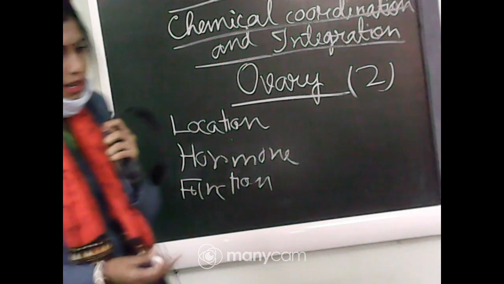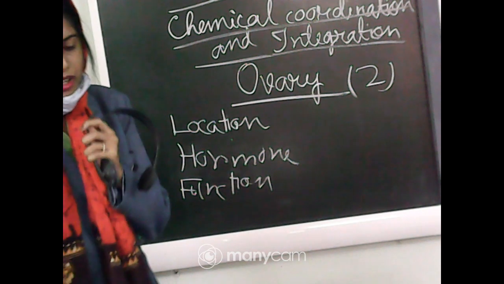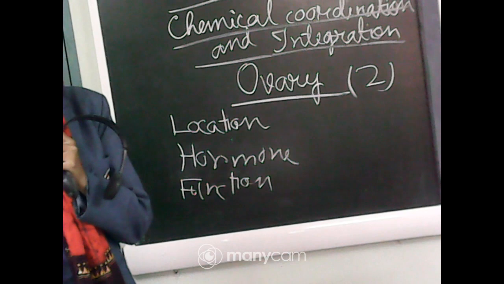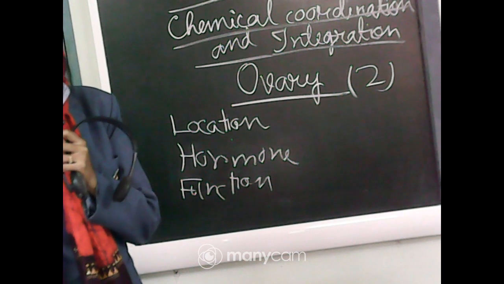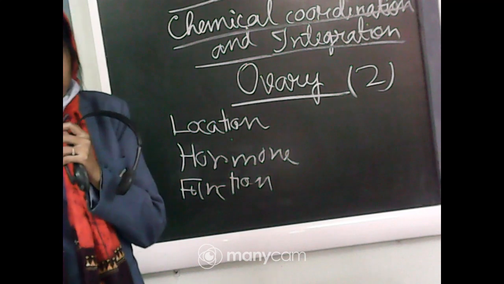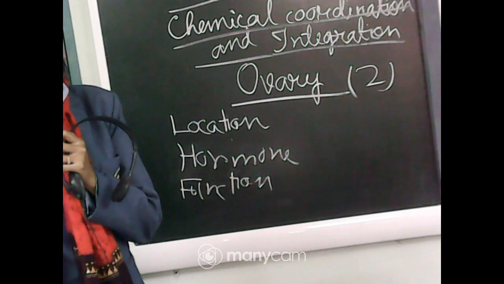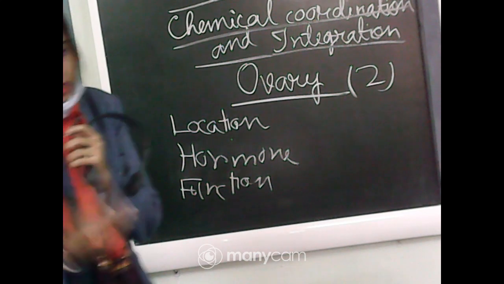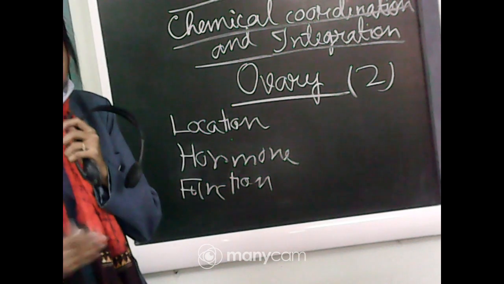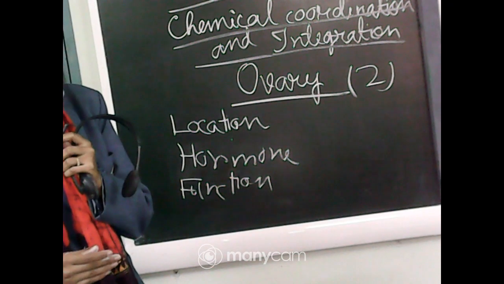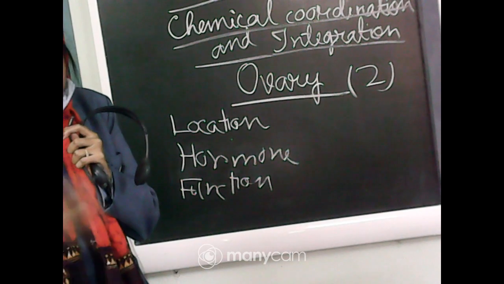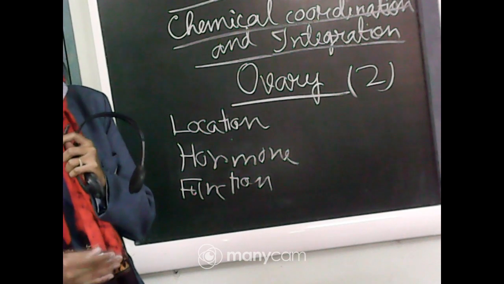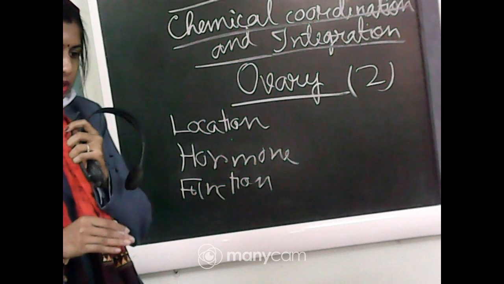As ovaries can be found in the female body and the number is one pair, or two, what is the location? It is located in the abdomen. The location of the ovarian gland is the abdomen, and it is the main sex organ, or primary sex organ, in case of females. And what is the function of this gland? Ovaries produce ovum during the menstrual cycle.